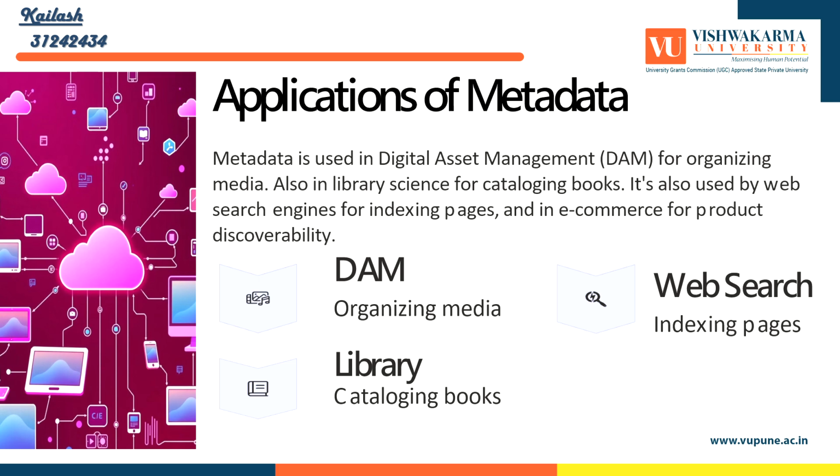Libraries rely heavily on metadata to catalog, index, and manage their collection of books, articles, and other resources, enabling efficient access to information. Applications. Cataloging. Metadata helps organize library resources by describing key attributes such as the title, author, publisher, subject, and publication date. Search and discovery. Libraries use metadata to power search systems, allowing users to search by keywords, titles, authors, or subject to find relevant resources. Third is web search.